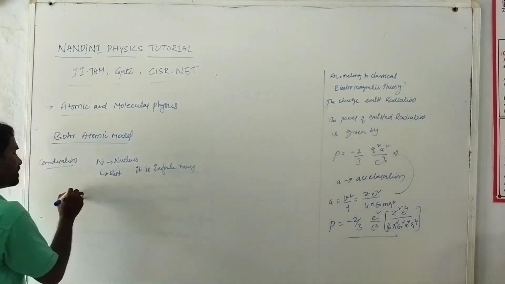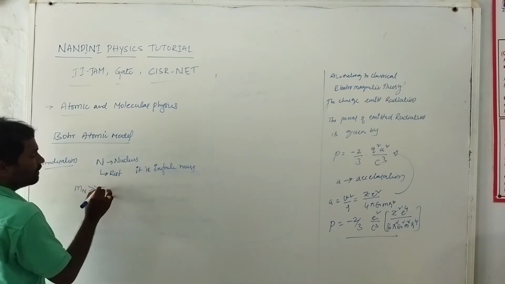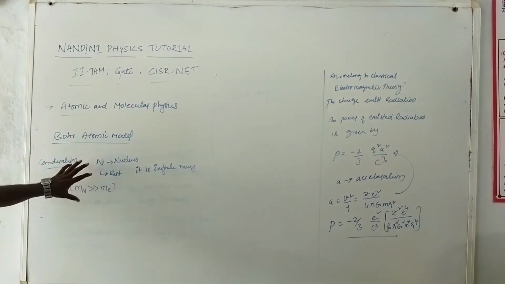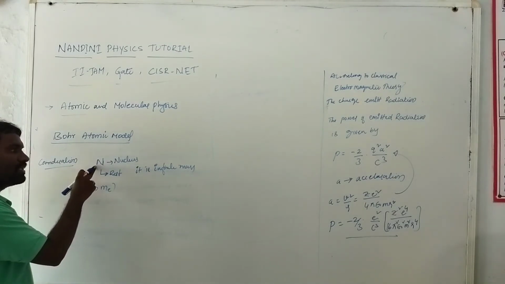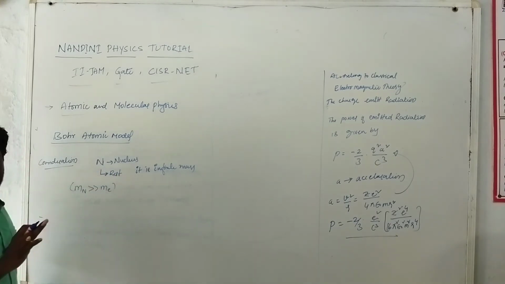That means the mass of the nucleus is much greater than the mass of the electron. Before starting, he considered the nucleus to be almost at rest and to have infinite mass.